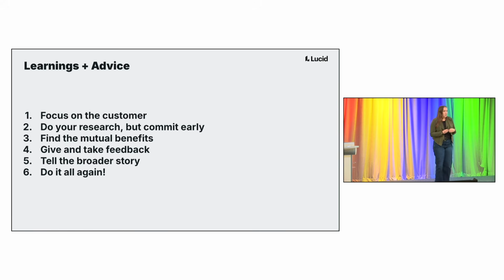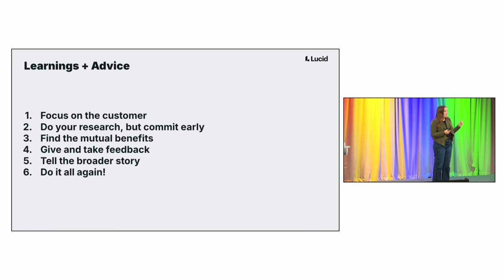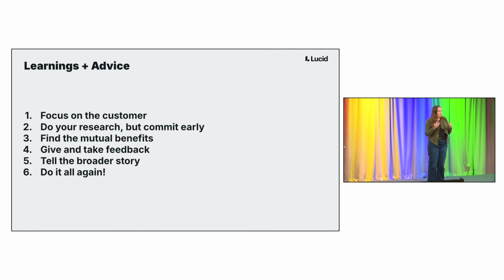Number 3 is find the mutual benefits. This applies to any partner, but we found it really important to figure out basically what Google needs out of this integration and what we do, and of course what our mutual customers do. And when you figure out the mix of all of those, you can build a really strong integration. Number 4, give and take feedback. Again, it might feel obvious, but I was blown away by how important it was that Google was open to hearing a lot of our feedback through the program, and they were also willing and excited to share with us ideas that they had, thoughts that we hadn't thought about, all that good stuff.